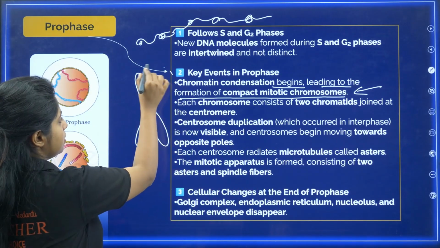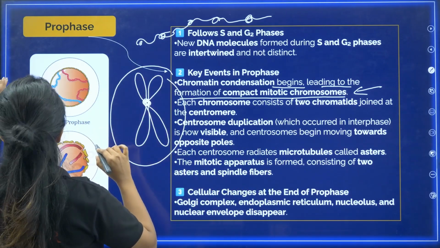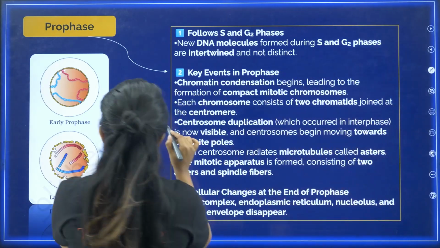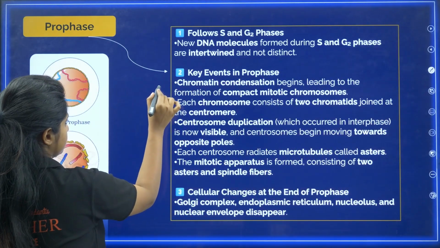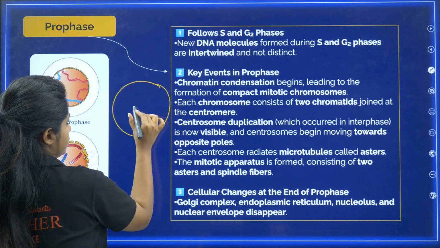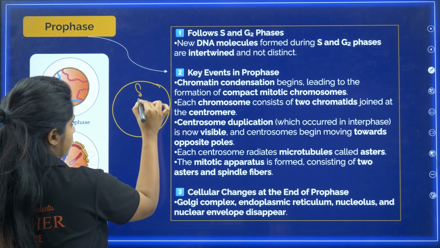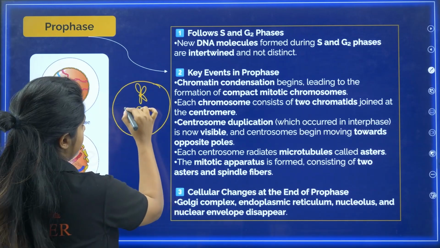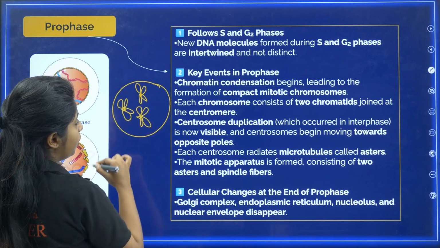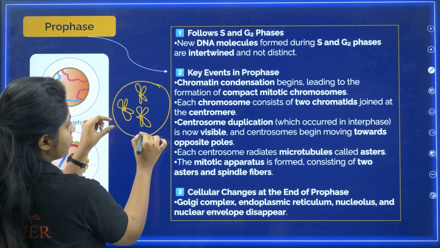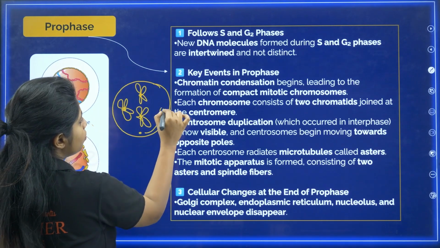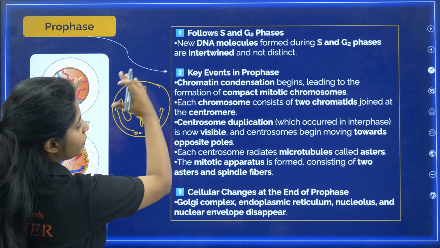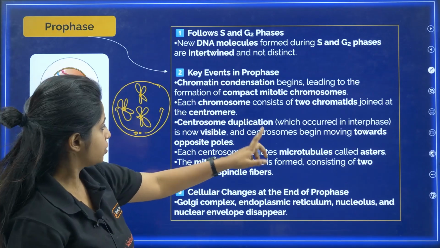So if this is a cell, a cell with this big chromosome. Just a second. Suppose this is a cell. What happens? The centrosome which is there, probably somewhere over here, would start to move towards the opposite poles, one over here and the next one over here. So that happens over here.